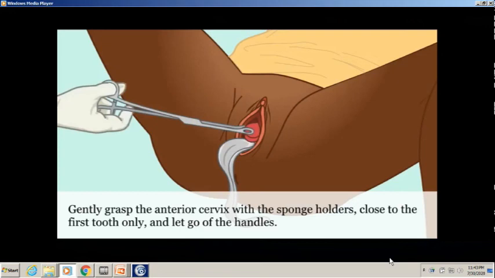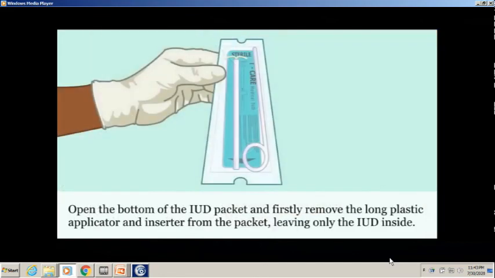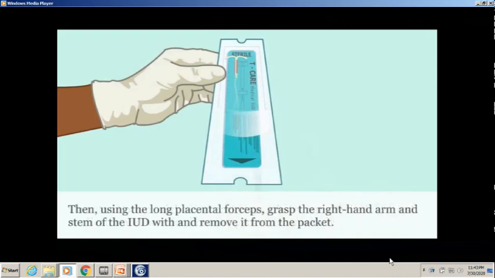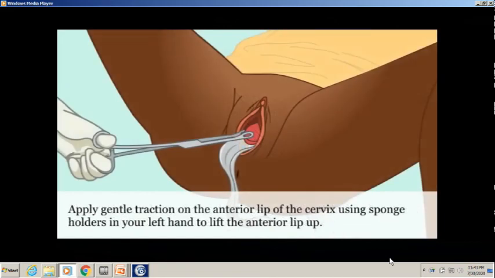Open the bottom of the IUD packet and first remove the long plastic applicator and insert it from the packet, leaving only the IUD inside. Then, using the long placental forceps, grasp the right hand arm and stem of the IUD and remove it from the packet. Apply gentle traction on the anterior lip of the cervix using sponge holders in your left hand to lift the anterior lip up.